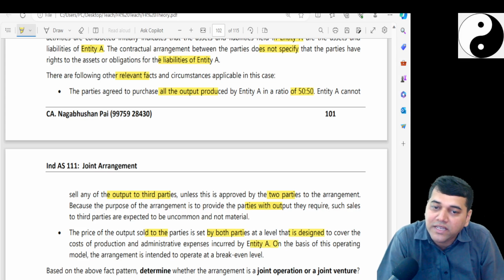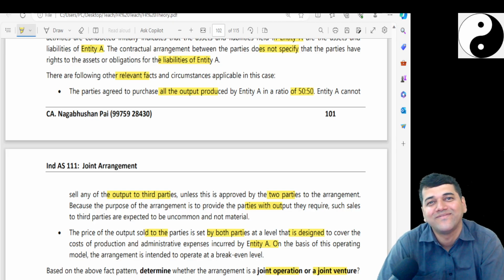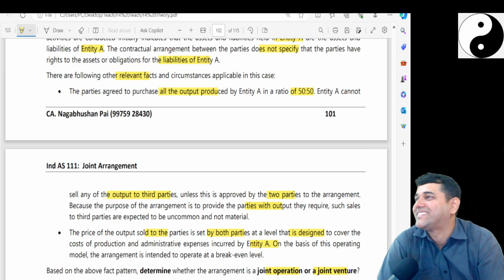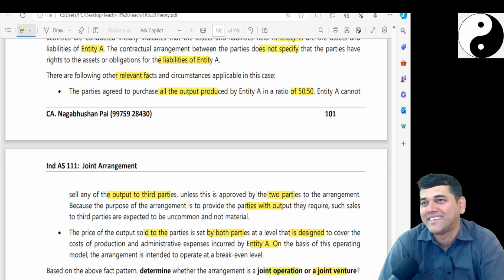Now, whether it is a joint operation or a joint venture? Venture? Yes, Vidya, what is your opinion? Dhanush? It's the operation. Yes, Kriti. Nice question, no? Net assets. Yes, what is your opinion?